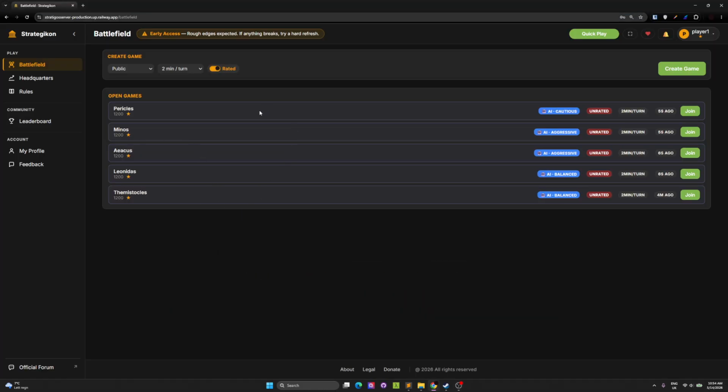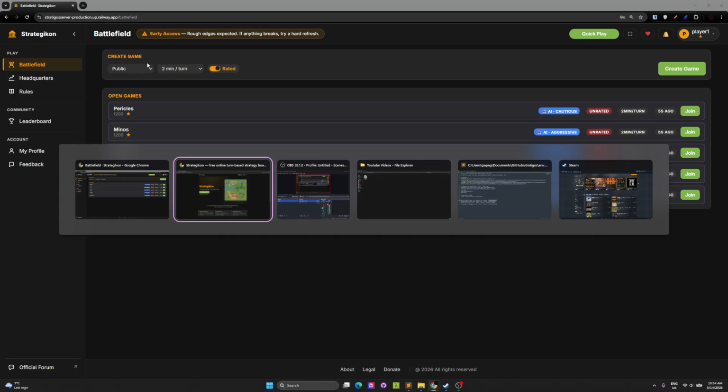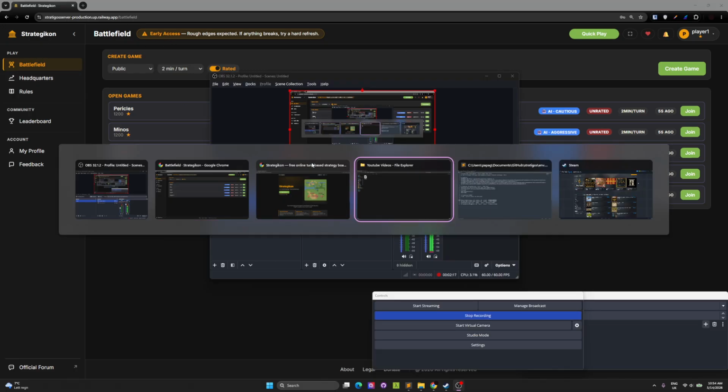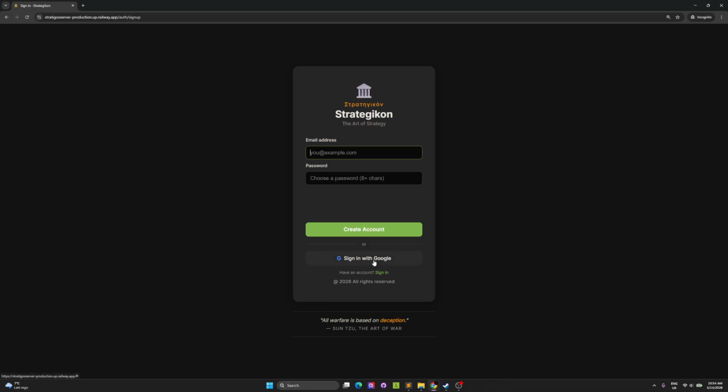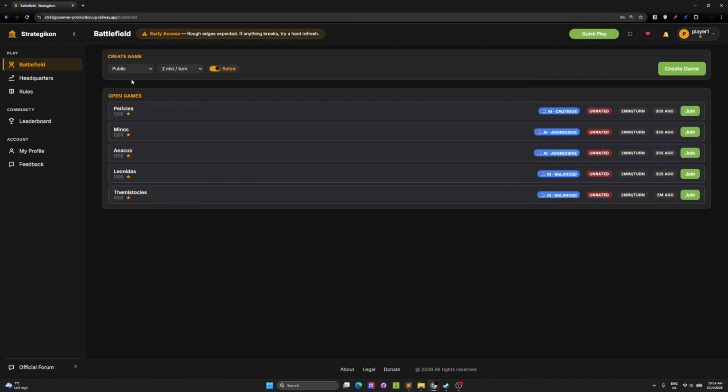Here we are. We are logged in. So when you log in, just to clarify, let me go back. Here. So when you click login, you're going to have this, and you can create your account. Just make sure you click this. You can log in with your Google account. It's 100% okay. Up to you. When you log in, you're going to see this, and let's talk about the game.